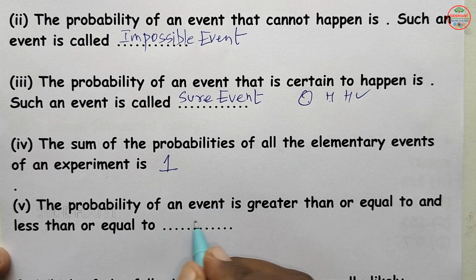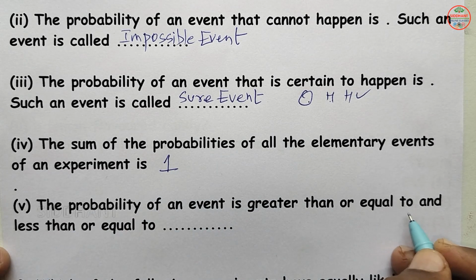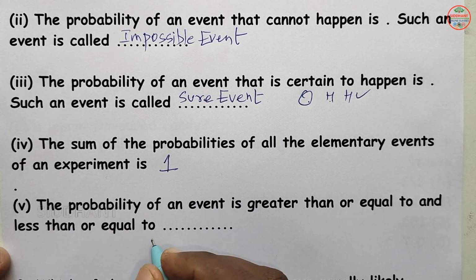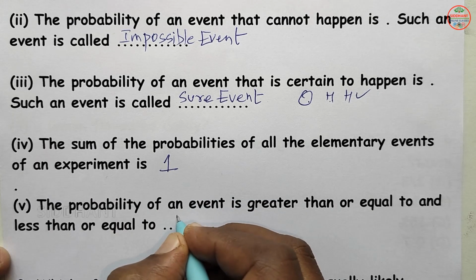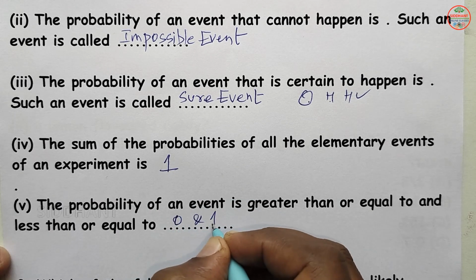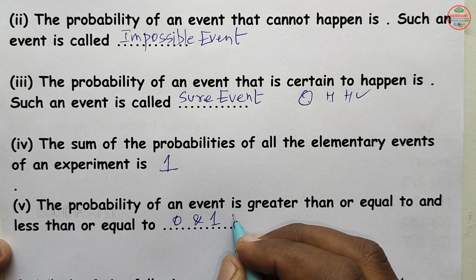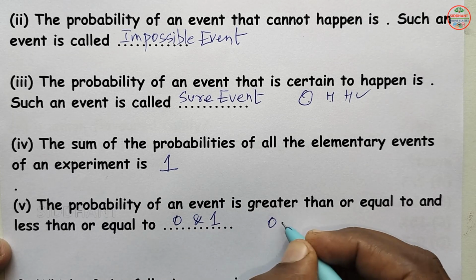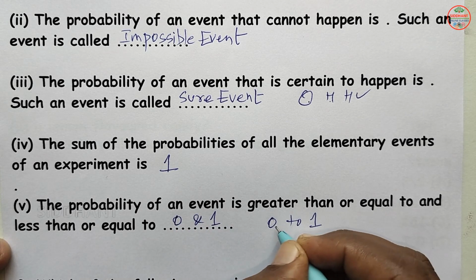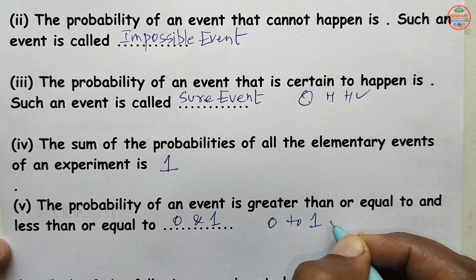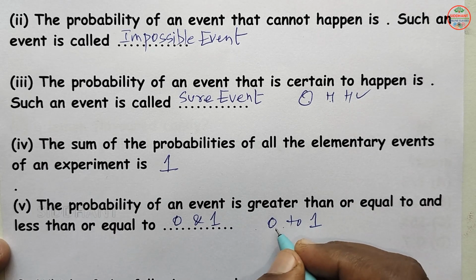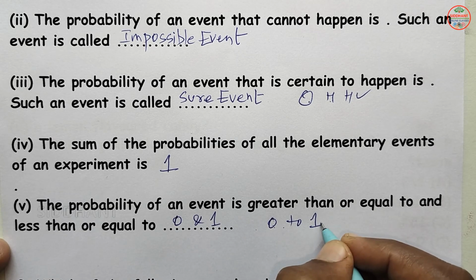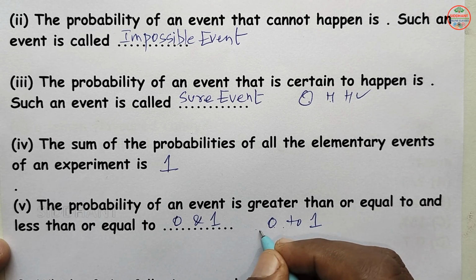Fifth one, the probability of an event is greater than or equal to and less than or equal to. So this will be greater than or equal to 0 and less than or equal to 1. So whenever you go for an event, the probability will be between 0 to 1 only. You can't get less than 0 or more than 1 here. So whenever you go for a problem solution in the probability, you will be seeing your answer between 0 and 1 only.